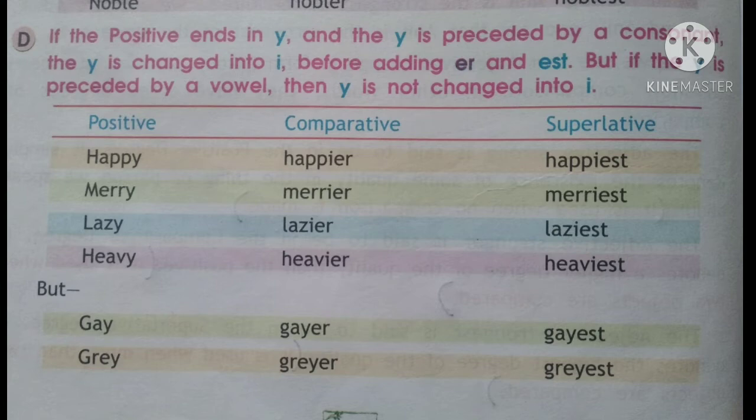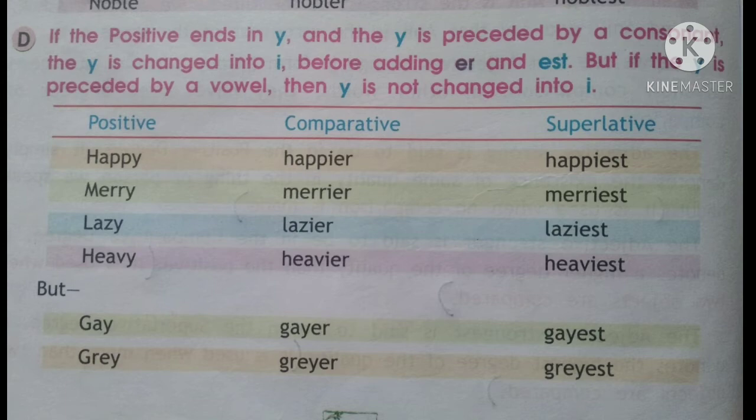So the spelling of happier will become H-A-P-P-I-E-R in the comparative, and in the superlative, again we don't add that Y, we add an I and then EST. So the superlative will be H-A-P-P-I-E-S-T. Same way merry, M-E-R-R-Y.